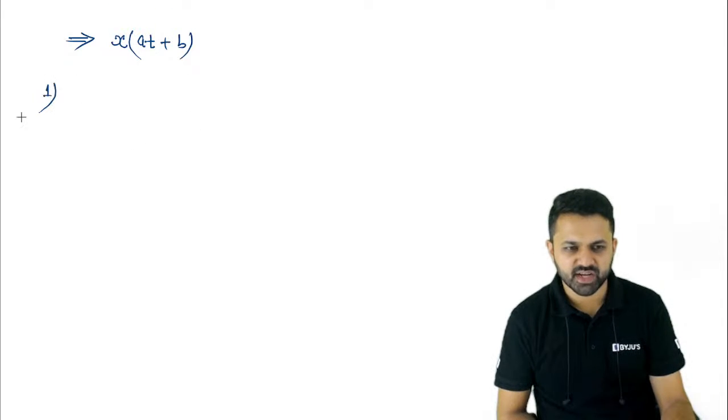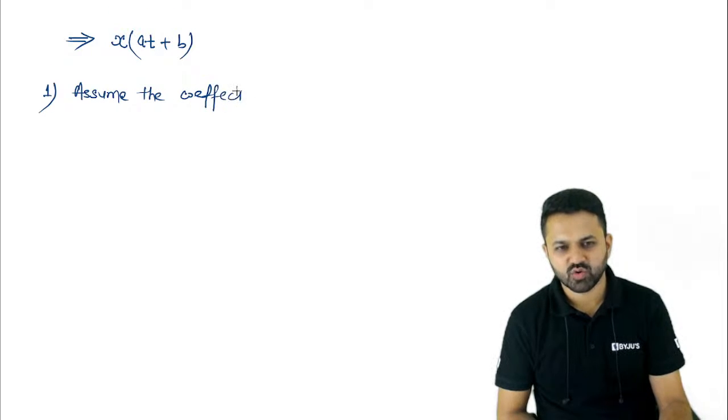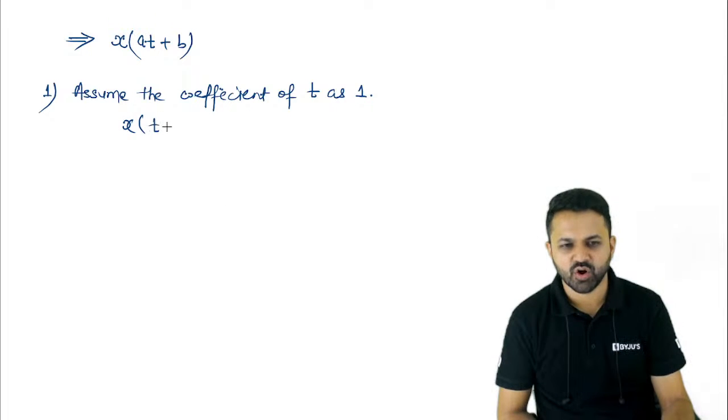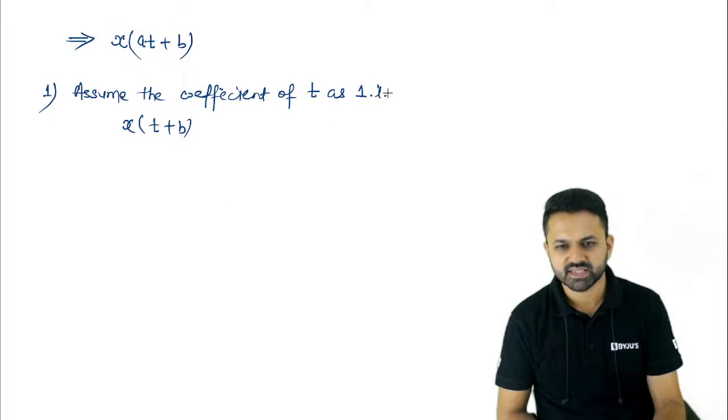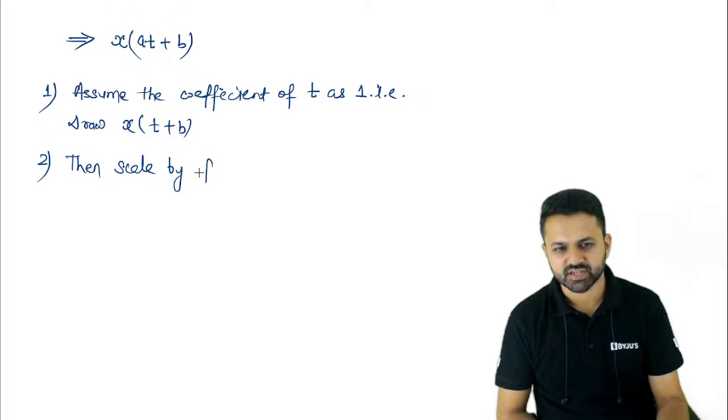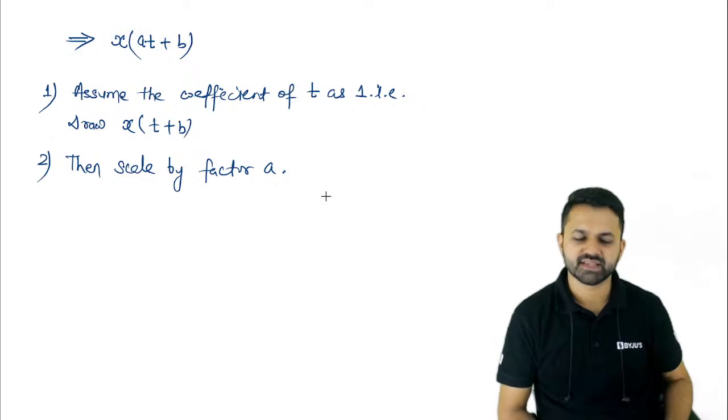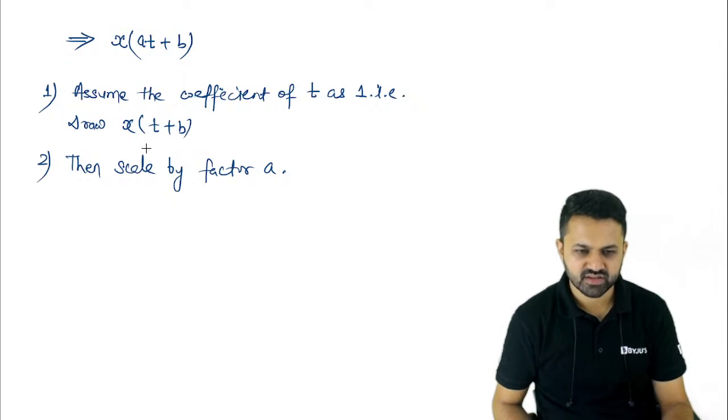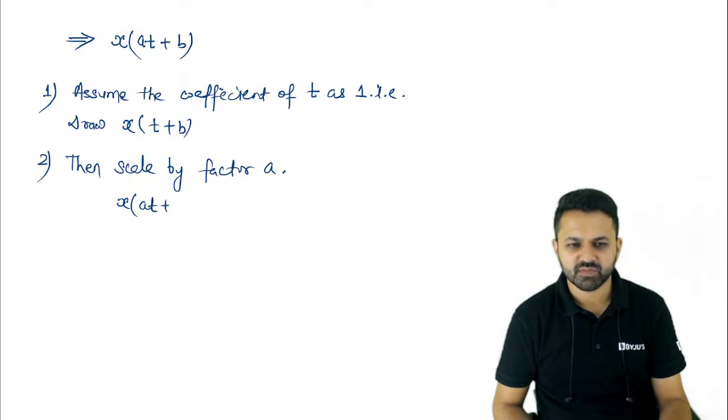So the step 1 is assume the coefficient of t as 1. That means you have to simply draw x of t plus b. Then scale by factor a. That means after scaling you will get x of a t plus b.